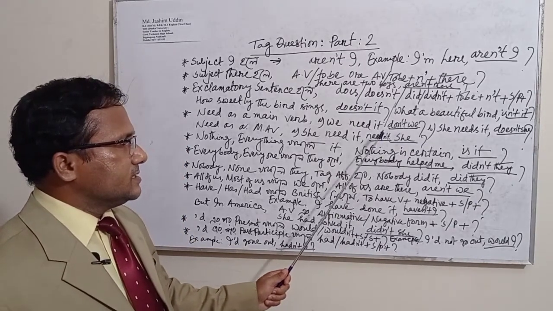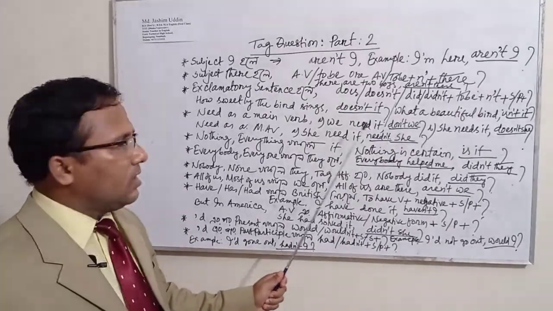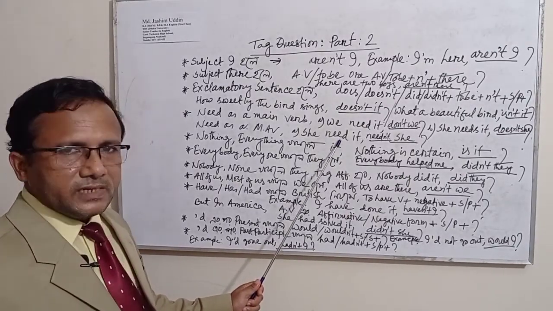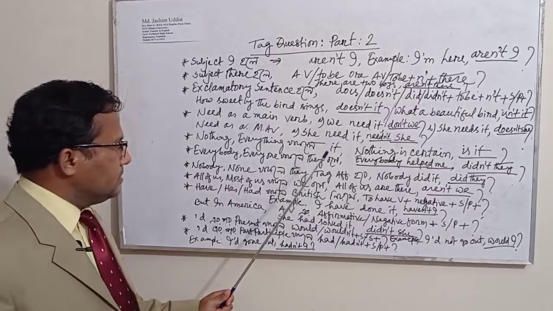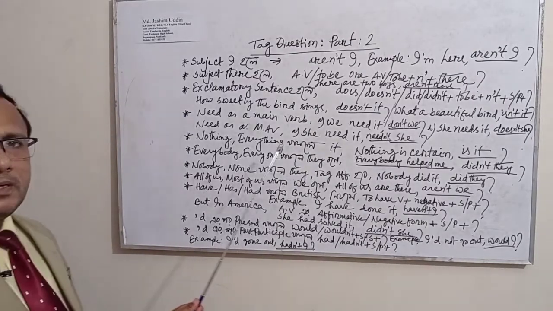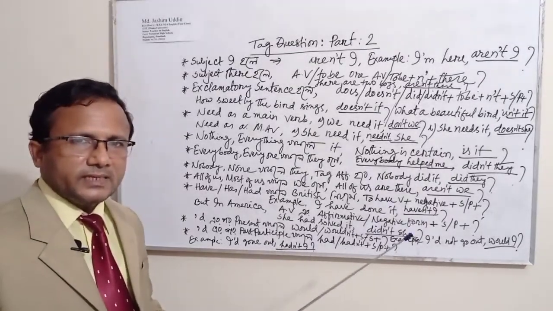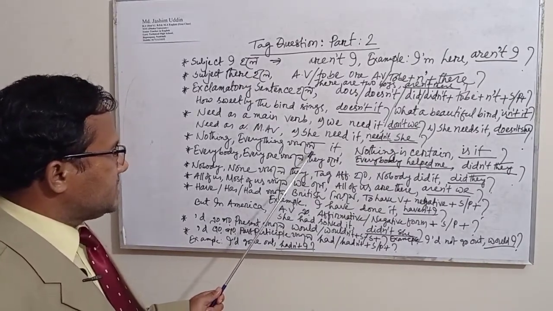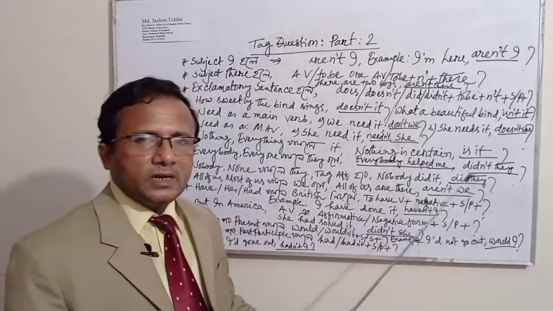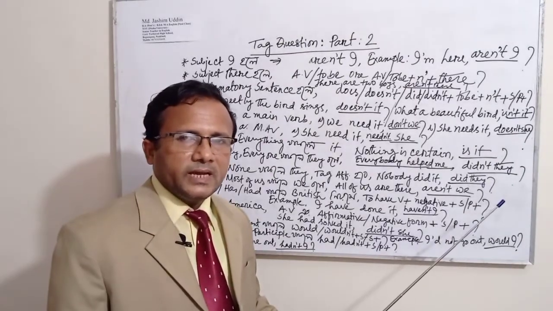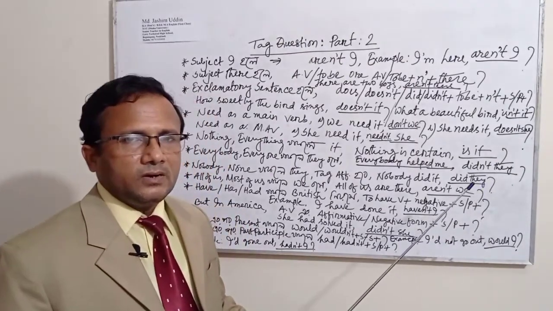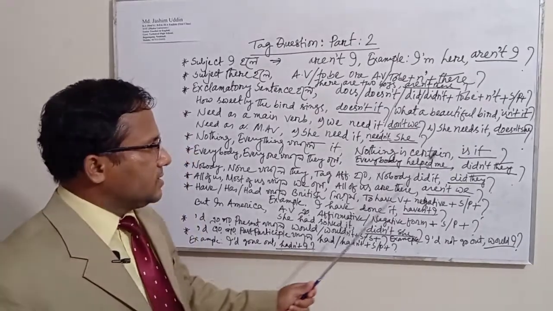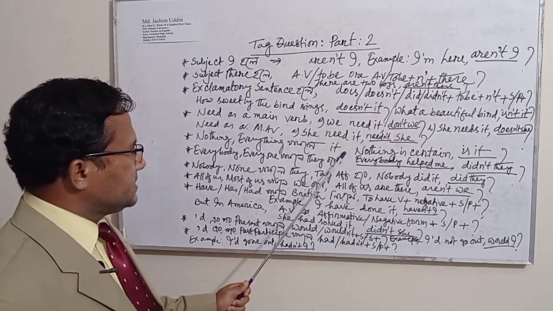Needn't she, needn't she, because need is here used as a modal auxiliary verb. Okay, if in any sentence nothing, everything or something becomes a subject, then we will use it as a subject or as a pronoun at the end of the tag question.